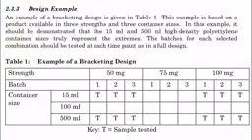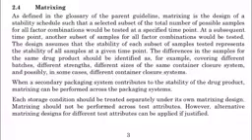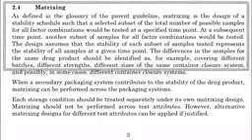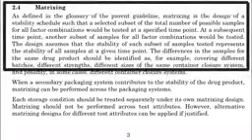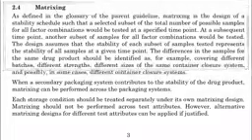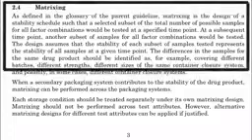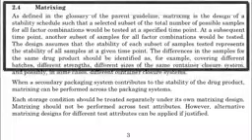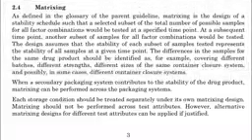Now we will try to understand matrixing. Definition of matrixing design: in matrixing design of a stability schedule, a selected subset of the total number of possible samples is tested at a specified time point. At a subsequent time point, another subset of the samples is tested. The design assumes that the stability of each subset of samples tested represents the stability of all samples at a given time point. Now, what is the meaning of this definition?